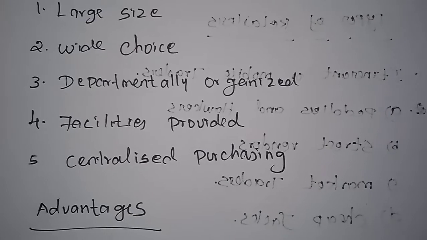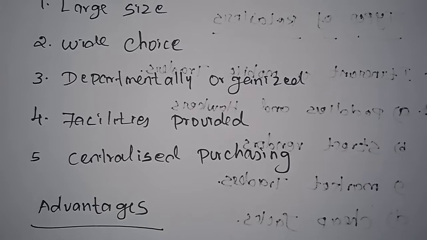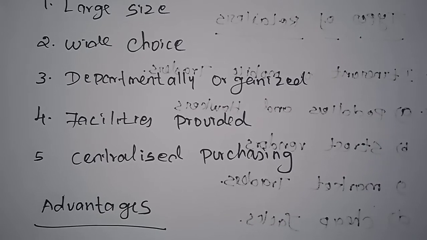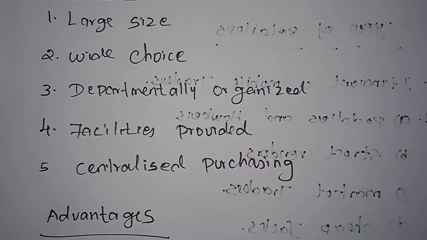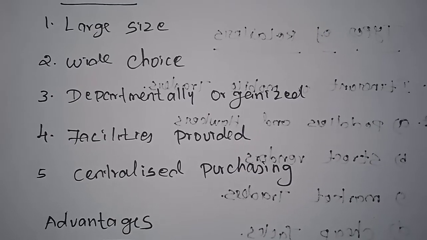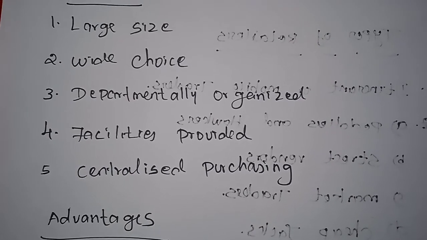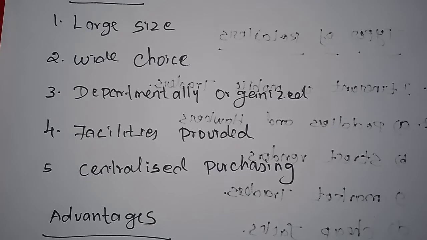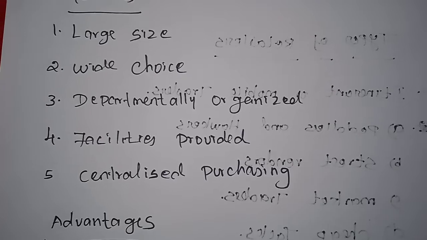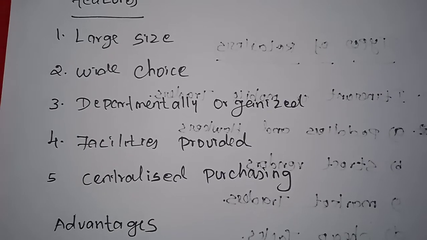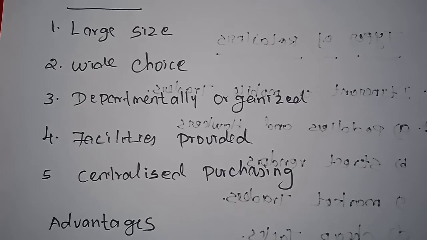Next, facilities provided. The departmental store provides a number of facilities and services to the customers, such as restaurants, restrooms, recreation, packing, free home delivery, parking, etc. So many facilities are provided by the departmental store to the customers or consumers. So the consumers will always be interested in going to the departmental store even if they want to purchase any product.